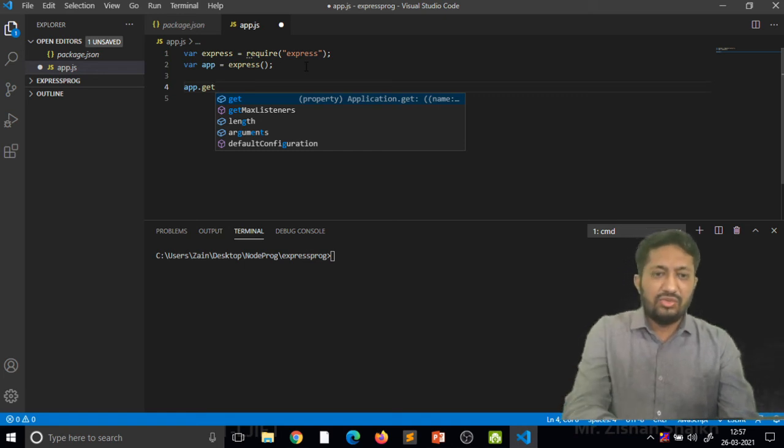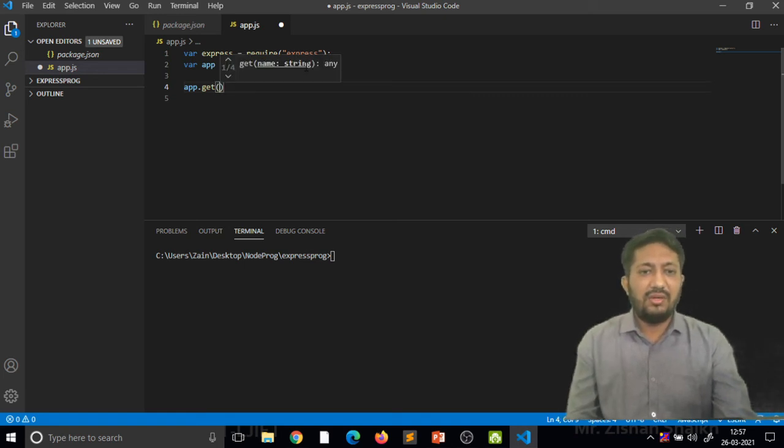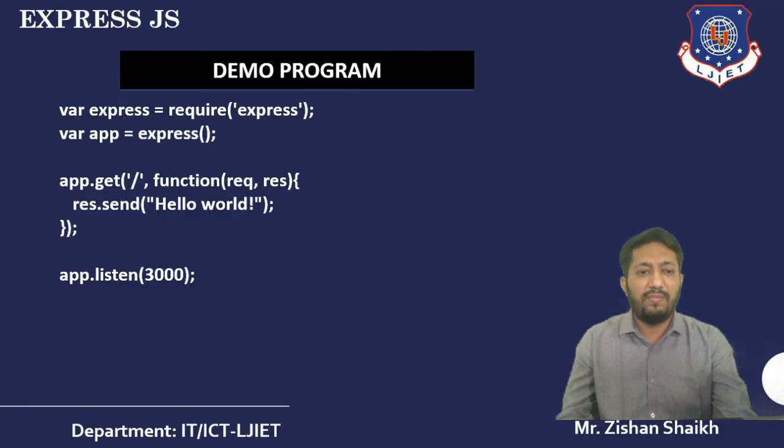The get method takes a number of parameters. The first parameter is our particular path. If you are using get or post method, the first parameter is your path, from which our data is accessed, and then we are passing our function.